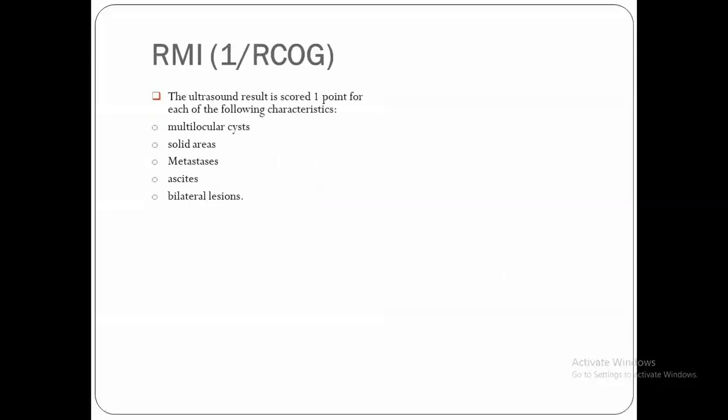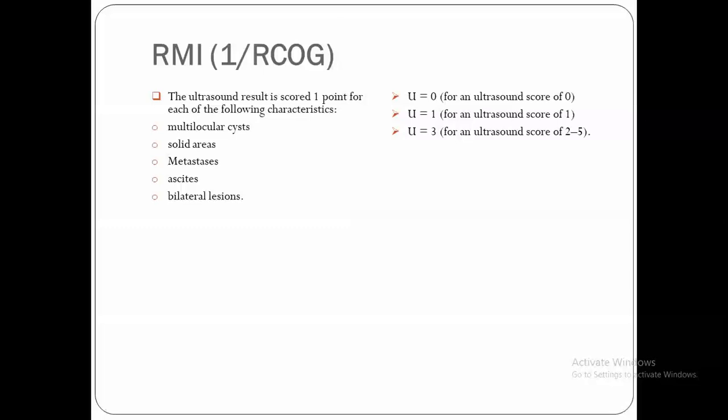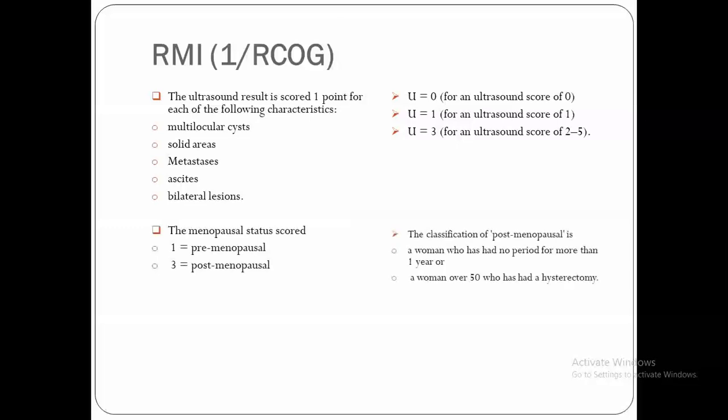The ultrasound features are scored 1 point for each of the following characters. It means that if there is no character, we will score 0. If there is one of them, we will give 1. And if there are 2 or more of them, we will give 3. Coming to the menopausal status, we will give 1 for premenopausal women, and we will give 3 for postmenopausal women.